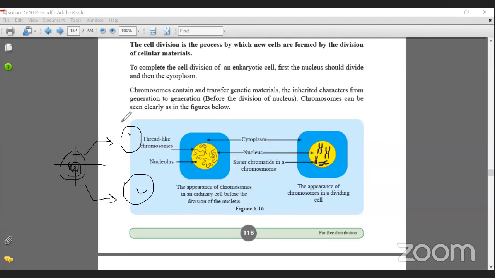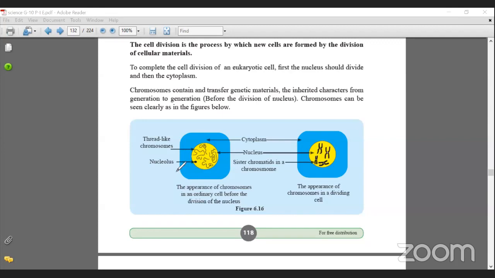Now look at this picture. This picture is very clear, right? Okay. Thread-like chromosomes. Okay, now look at this. Before cell division, can you all remember I showed you all a picture in which the chromatin, the network, right? They are like threads, right? But then if they are like this, is it easy to divide them? No, right? So what is the change that should happen to them? They should be condensed, okay? Then what happens? They form the chromosomes. So chromosomes, of course, you can divide them easily.